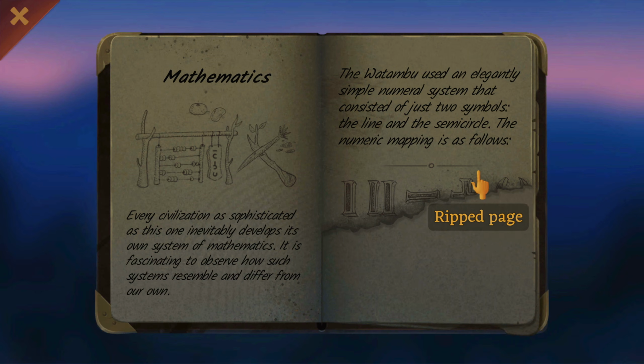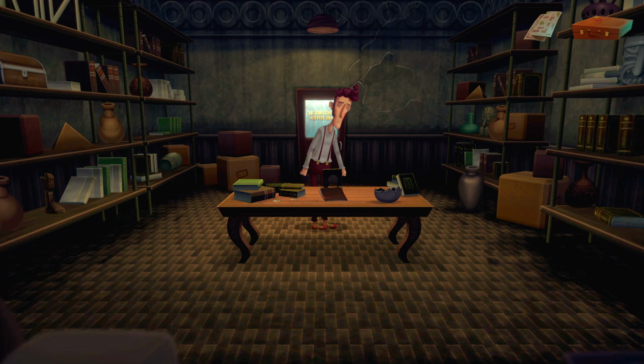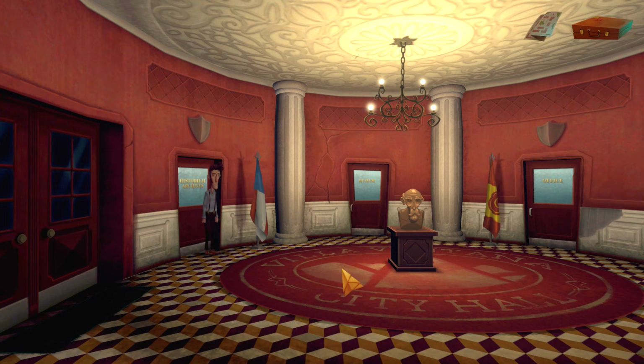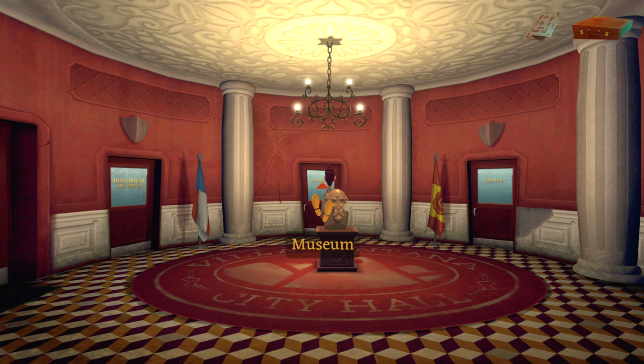Okay, but that's it. We can't go through the book anymore. I think I'll hold on to this. Oh, okay. Yeah, we're just going to take that and put it in our briefcase, like we did with the mannequin a little bit earlier on. All right, here we are. Let's try the museum now.